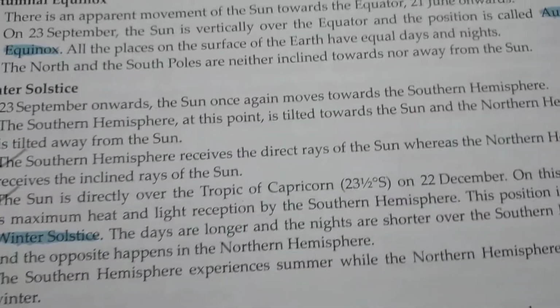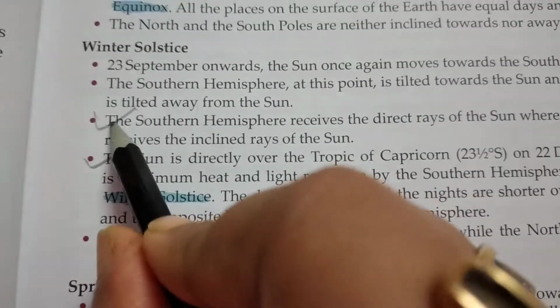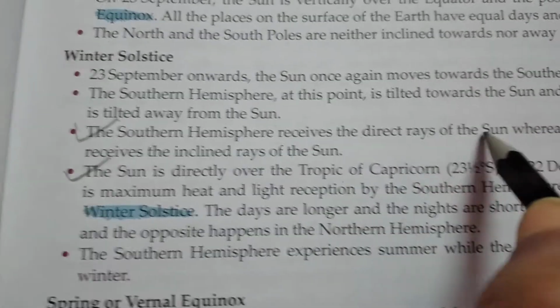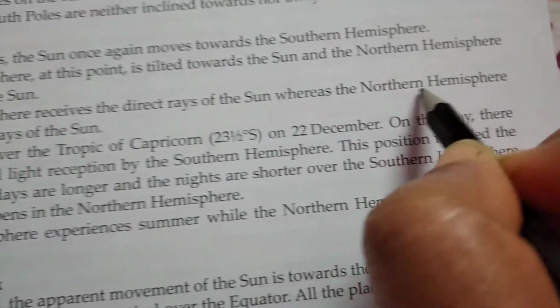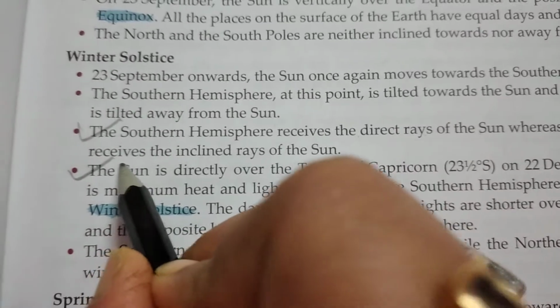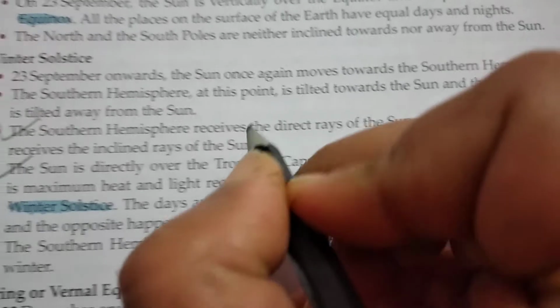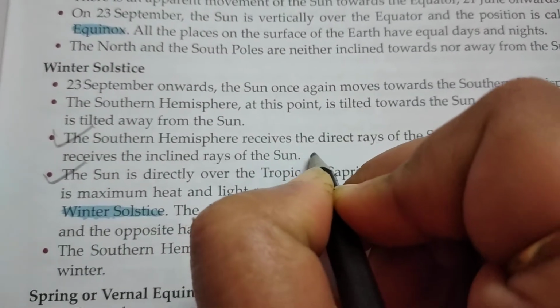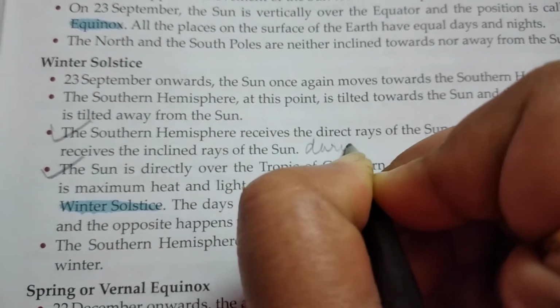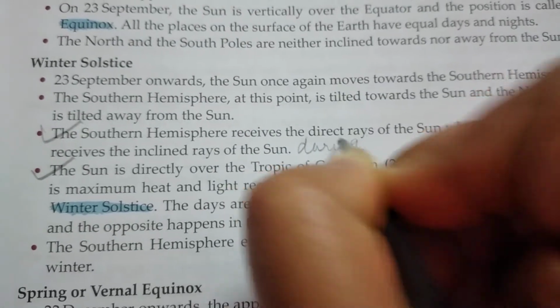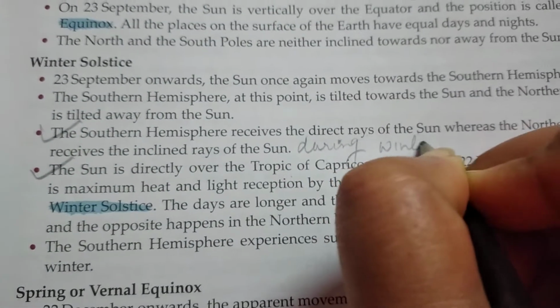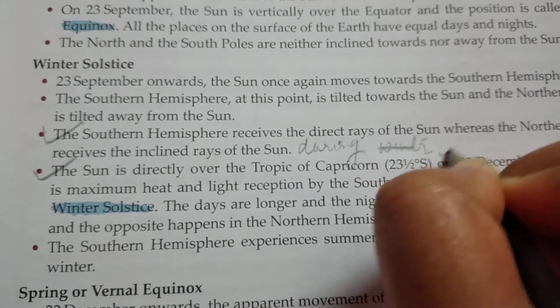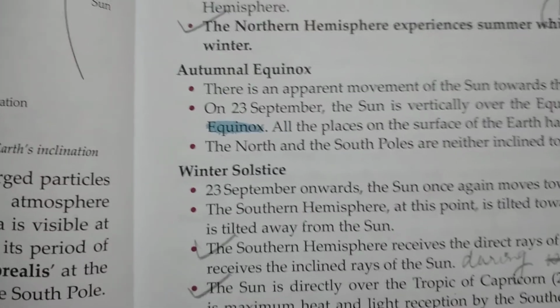Here also we have to add something, that is in the first point, the southern hemisphere receives direct rays of the sun, whereas the northern hemisphere receives the inclined rays of the sun, during the month of December.